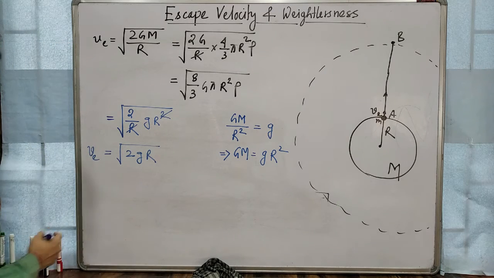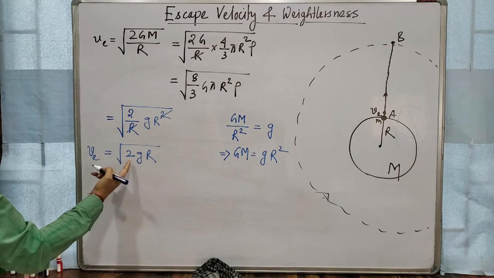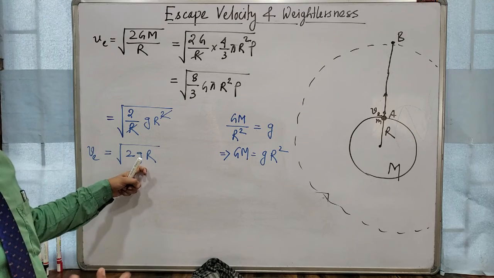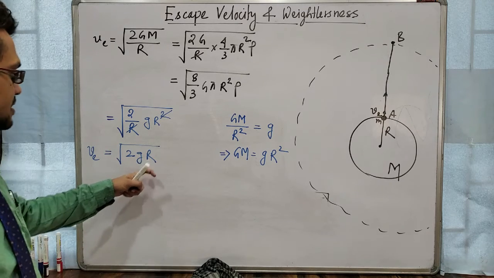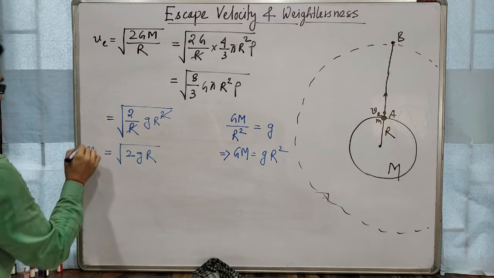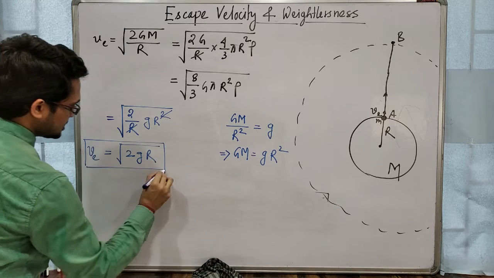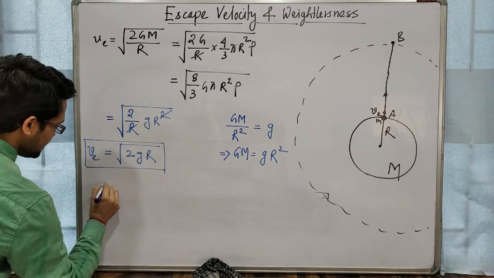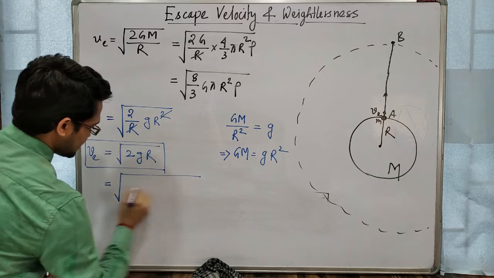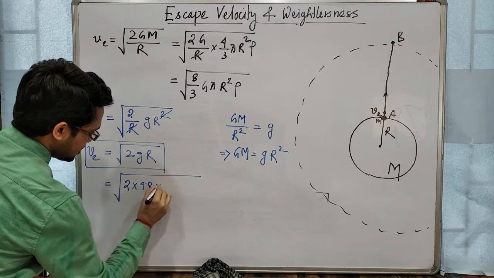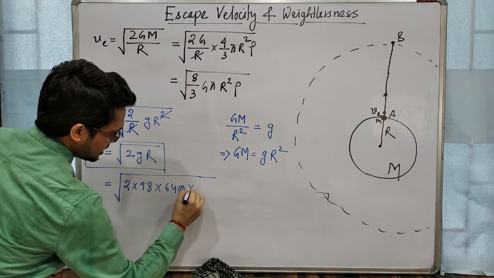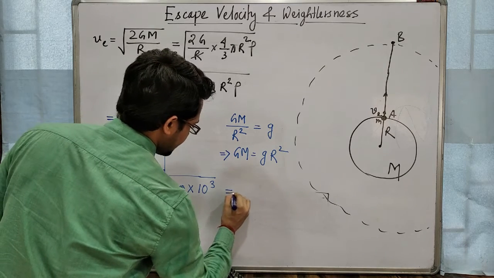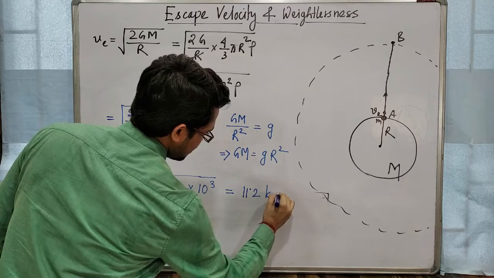Okay, so if we put the values, it is not depending on the height. It is depending on g. g is what? Gravitational acceleration on the surface of Earth, and this is the radius. So this value is always constant for a particular planet. If we put the values for Earth, 2 into 9.8 into 6400 into 10 to the power 3, then what will you get? You will get the value 11.2 kilometer per second.